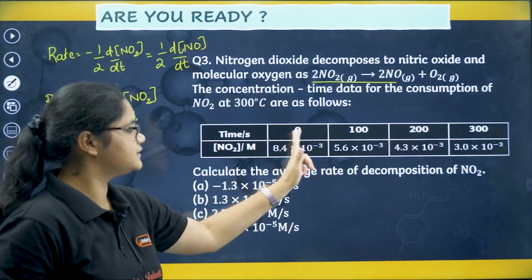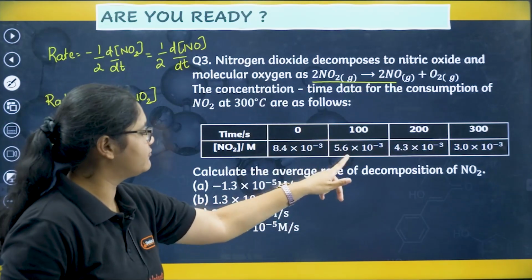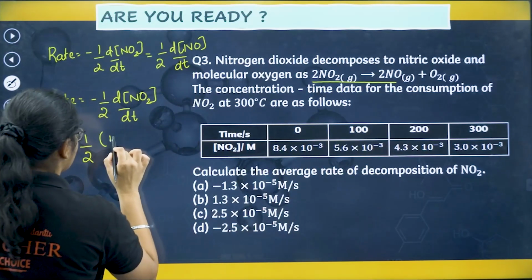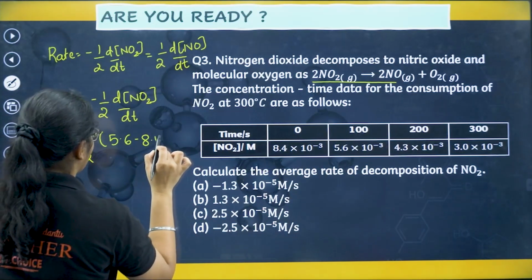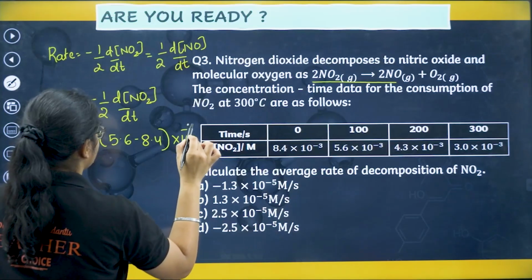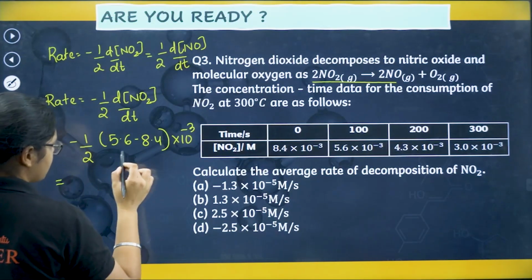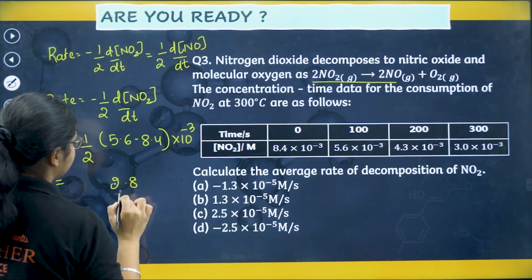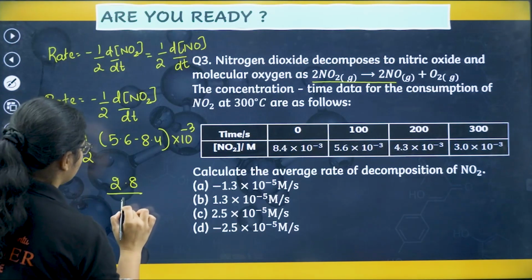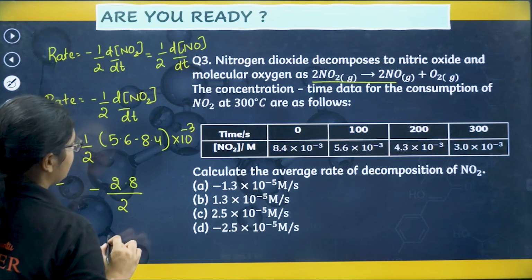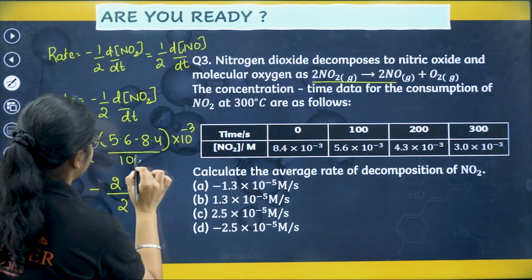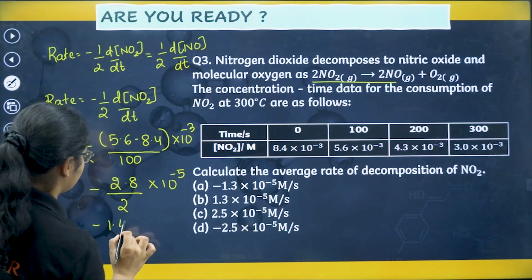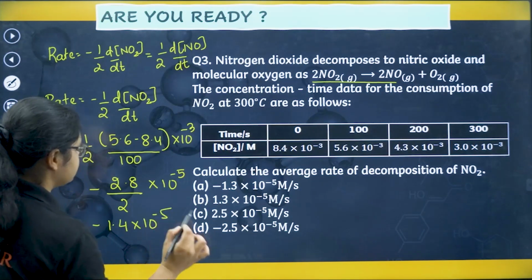We'll just consider this 100 seconds. So from 5.6 to 8.4, right? 5.6 minus 8.4 into 10 to the power of minus 3. If I solve this, how much will I get? 14 minus 6 will be somewhere 8, 7 minus 5 will be somewhere 2. I'll have 2 minus, and you have divided by 100 also here, right? So into 10 to the power of minus 5. So that will give me minus 1.4 into 10 to the power of minus 5, right?